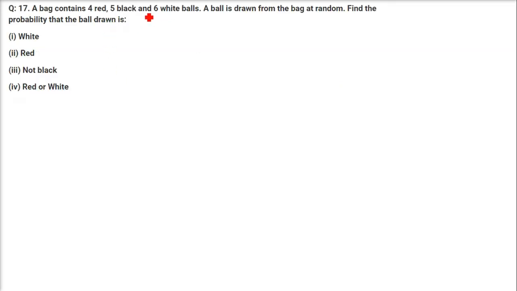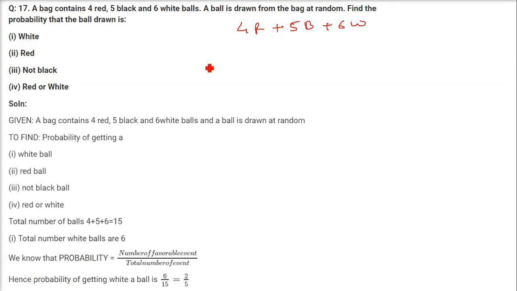A bag contains 4 red, 3 black and 6 white balls. A ball is drawn from the bag at random. Find the probability of all these. So we have 4 red, 5 black and 6 white balls. In all, how many are there? You just have to add them and this is going to be 15. So 15 will come as denominator for this one. How many white means white probability? How many whites are there? 6. So 6 by 15 is this probability. Again 15. Red. How many reds are there? 4. So 4 by 15.